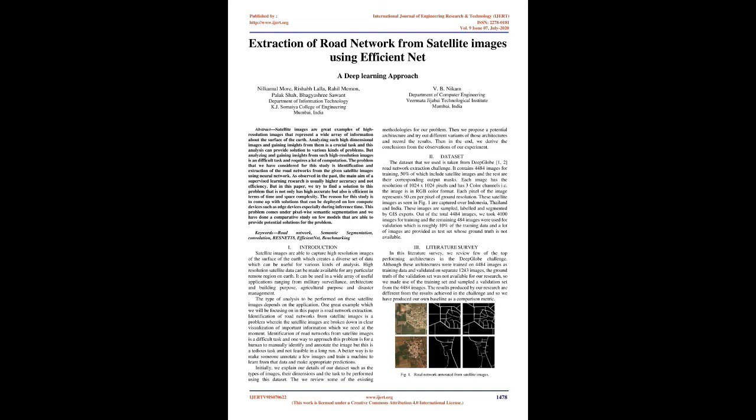But analyzing and gaining insights from such high-resolution images is a difficult task and requires a lot of computation. The problem that we have considered for this study is identification and extraction of the road networks from the given satellite images using neural networks. As observed in the past, the main aim of supervised learning research is usually higher accuracy and not efficiency. But in this paper, we try to find a solution to this problem that is not only highly accurate but also efficient in terms of time and space complexity.